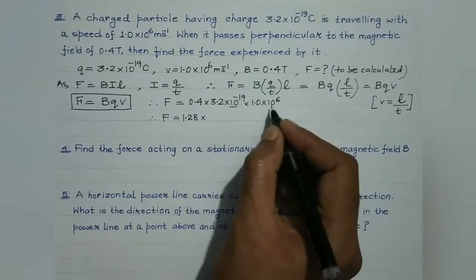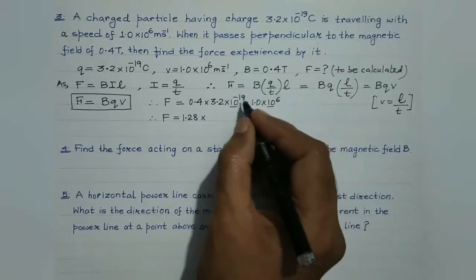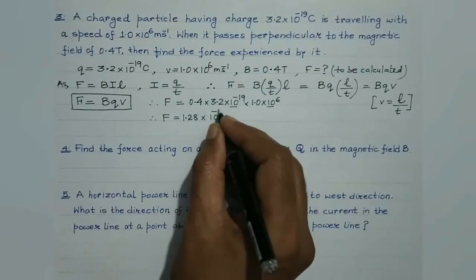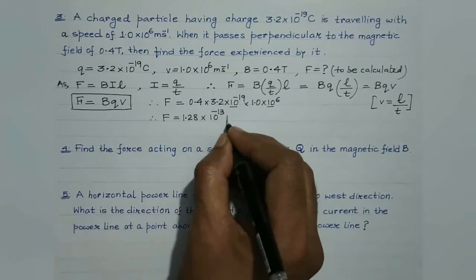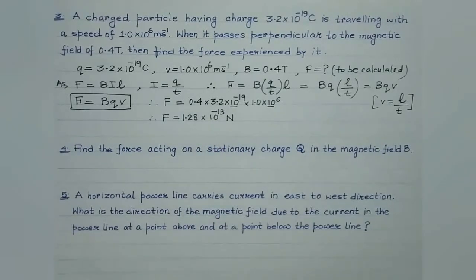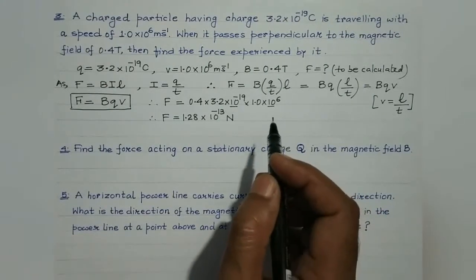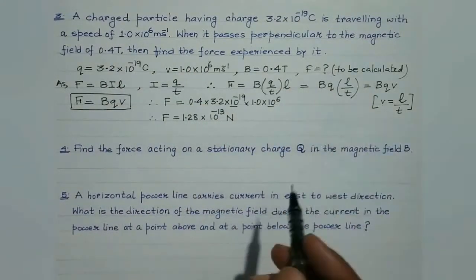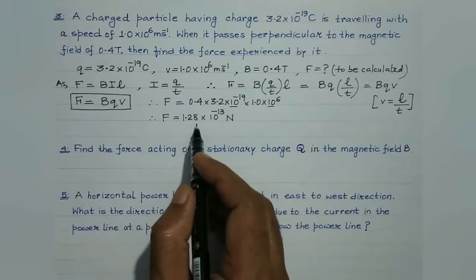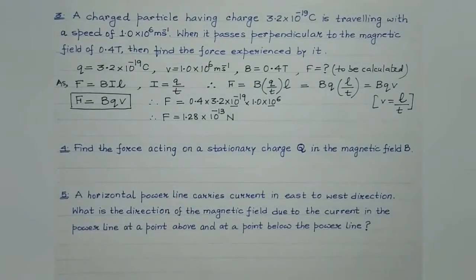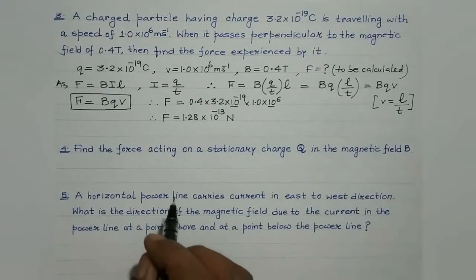Now, if the base is same, then the power get added up. Minus 19 plus 6, that will give you minus 13, isn't it? So, this is the answer. So, the force experienced by the charged particle, which is traveling with the given speed and perpendicular to the magnetic field, is 1.28 into 10 raised to the power minus 13 Newton. Clear? Okay. Let's proceed to the next question then.